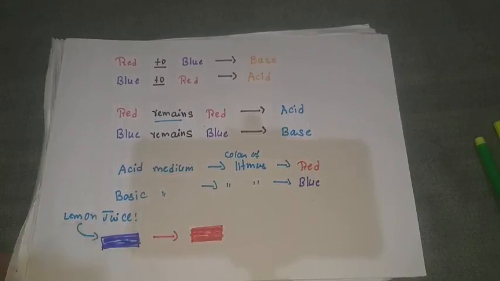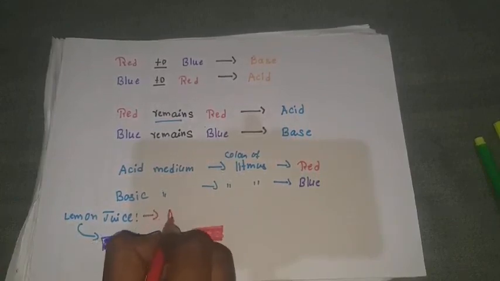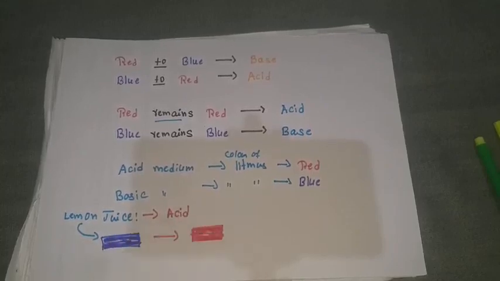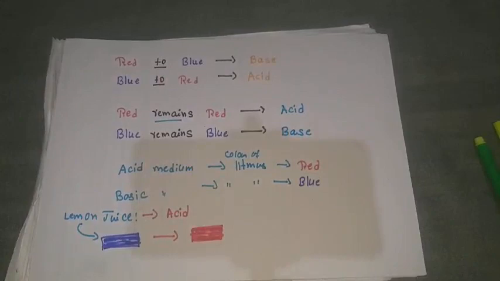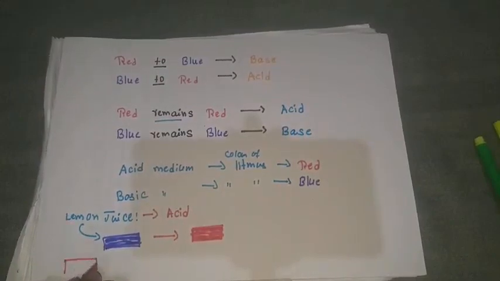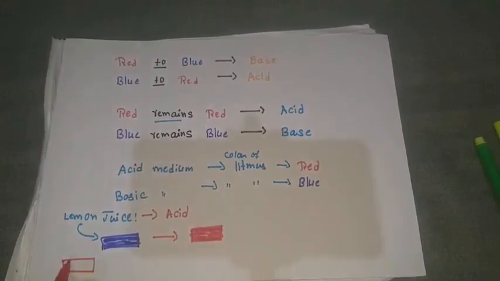Then the lemon juice is what? Of course, this is an acid. Yes or no? Because the color changes from blue to red. If you have the red litmus paper instead, when you add the lemon juice on it, it does not change its color, because the color in acidic medium is red only.